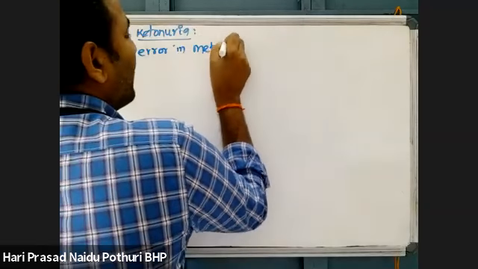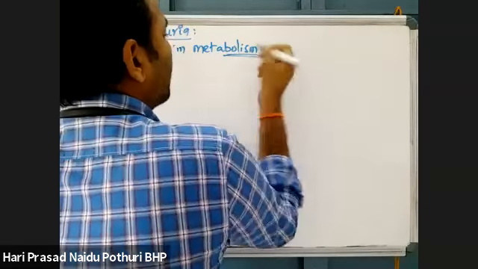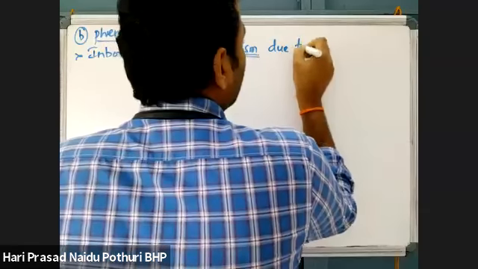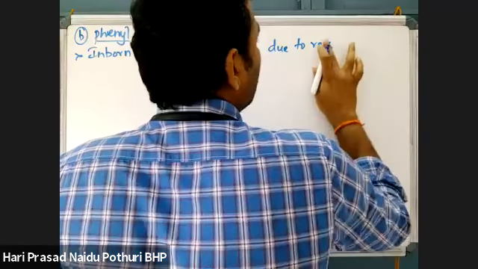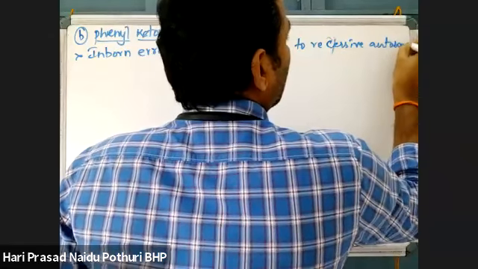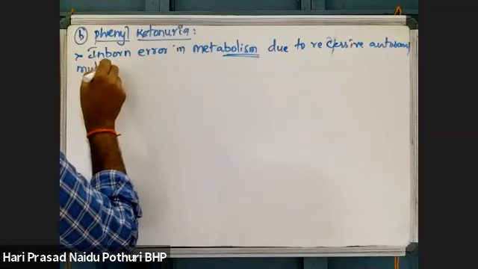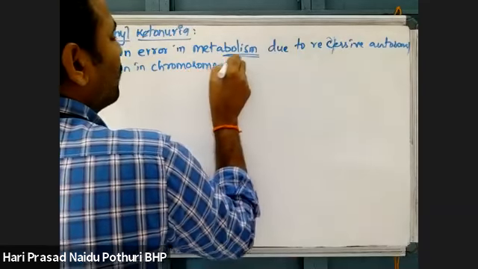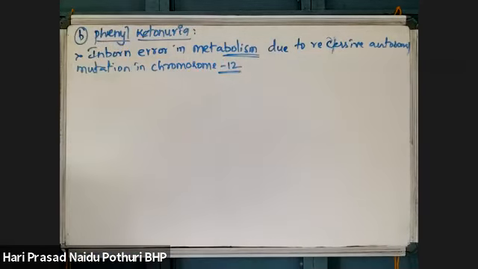Metabolism is not taking place due to a recessive gene mutation, which is due to a recessive autosomal mutation in chromosome number 12.